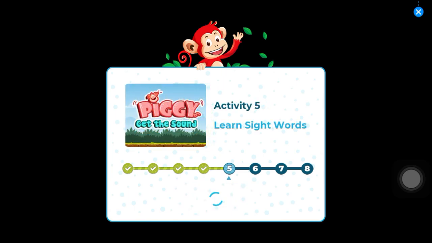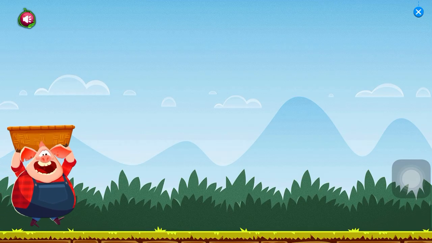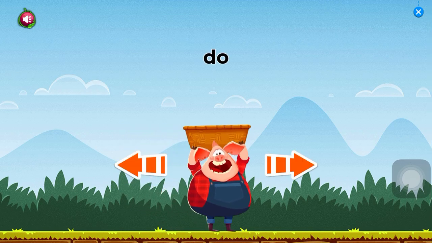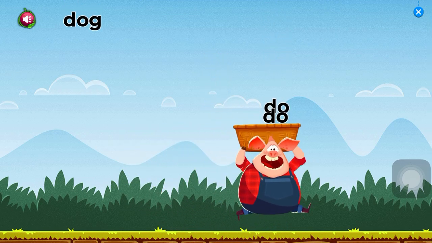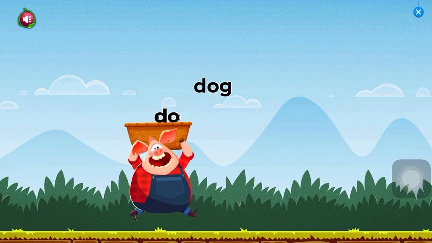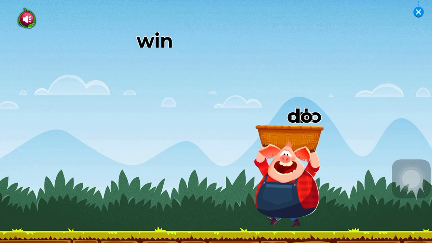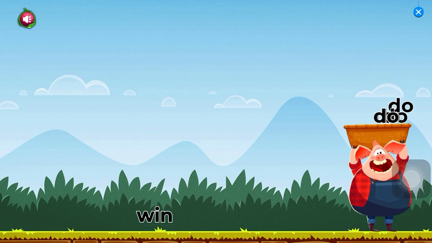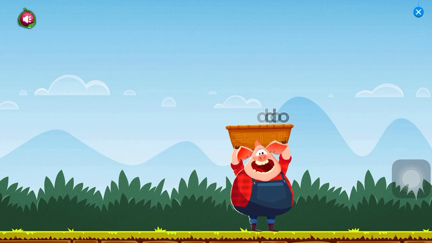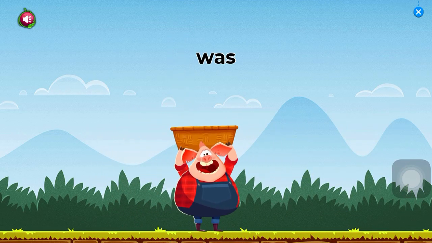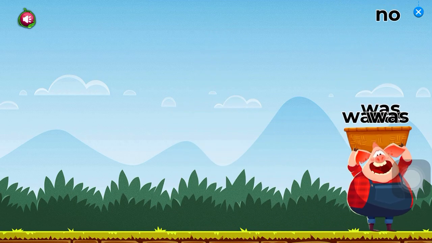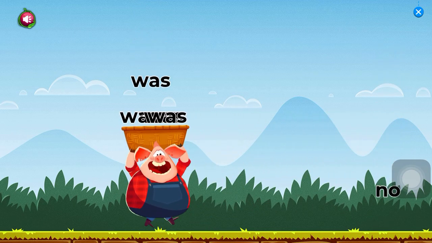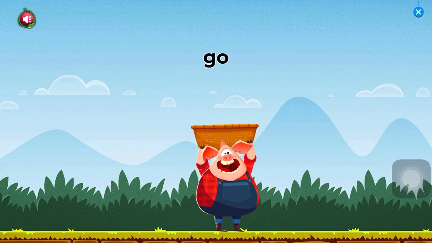Activity 5. Learn sight words. Move the pig to get the sound. Do. Do. Was. Was.